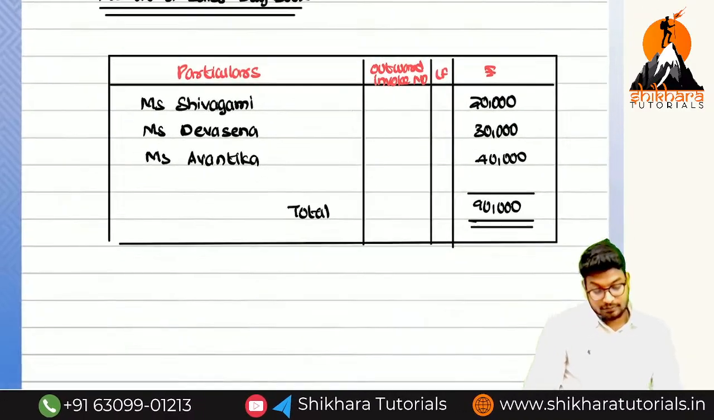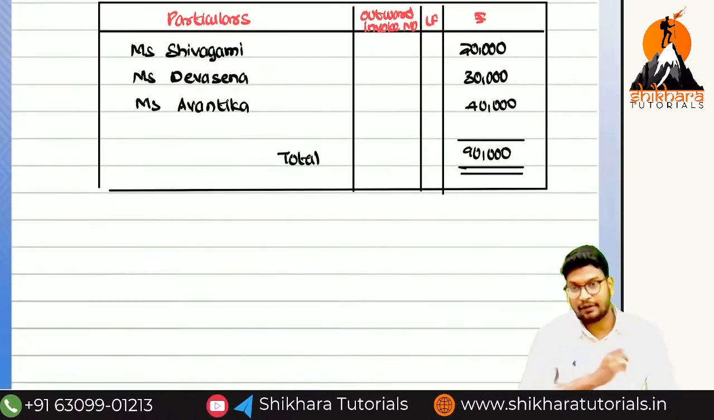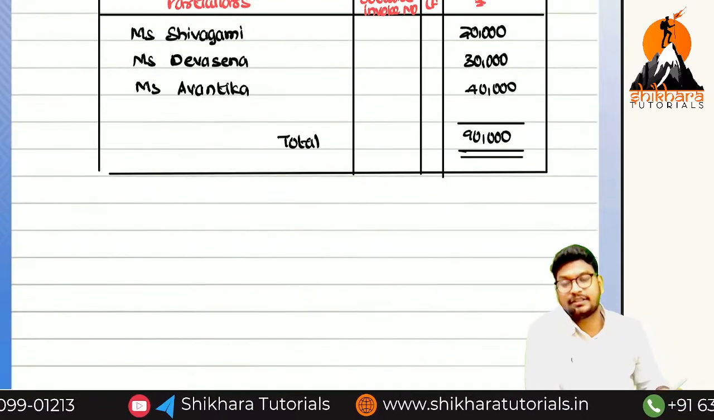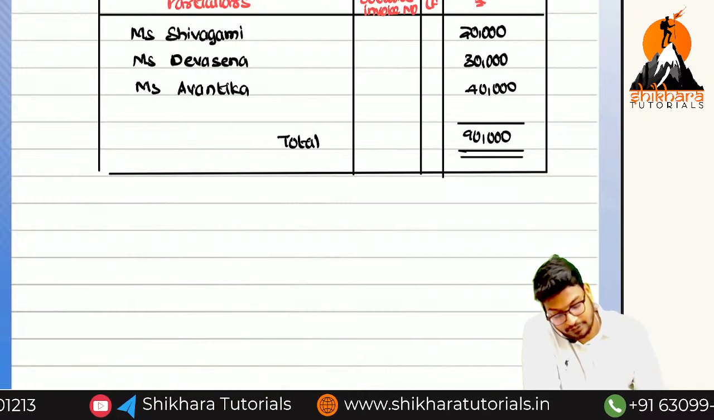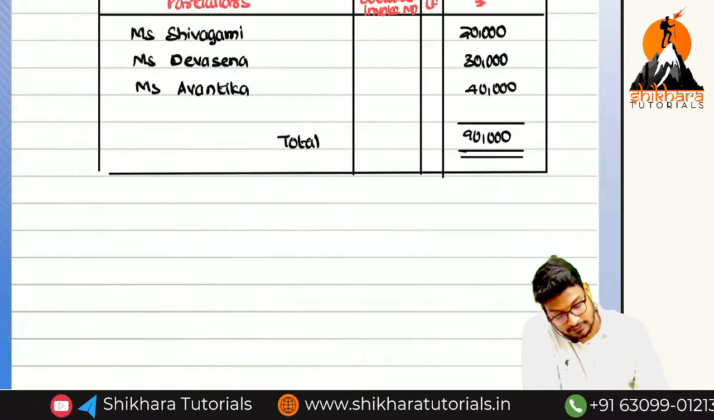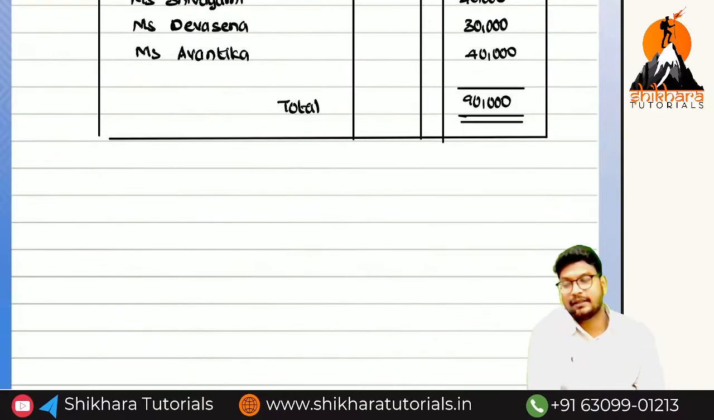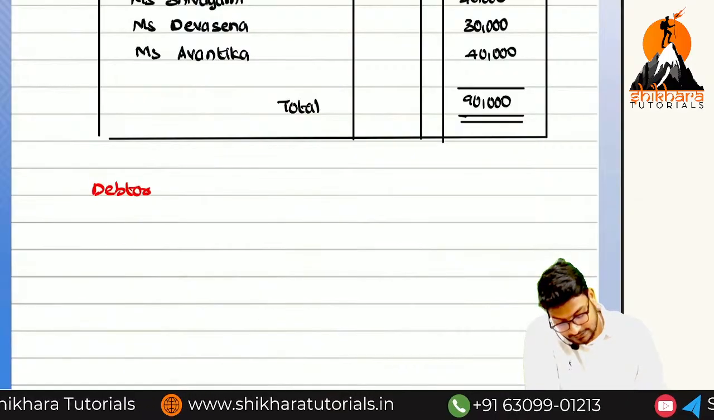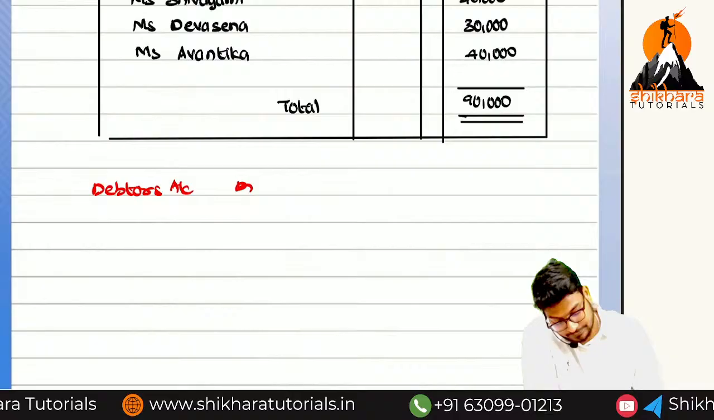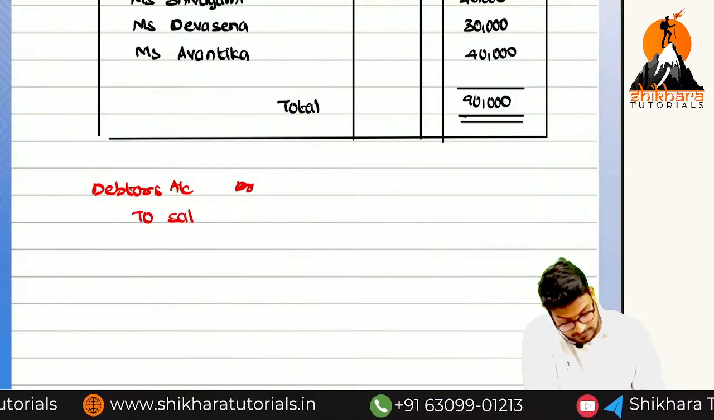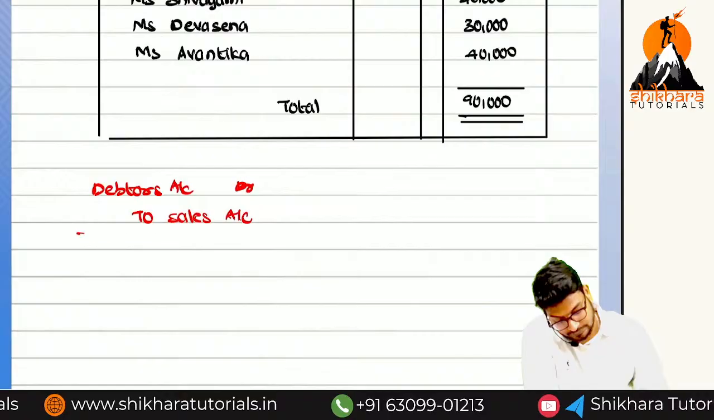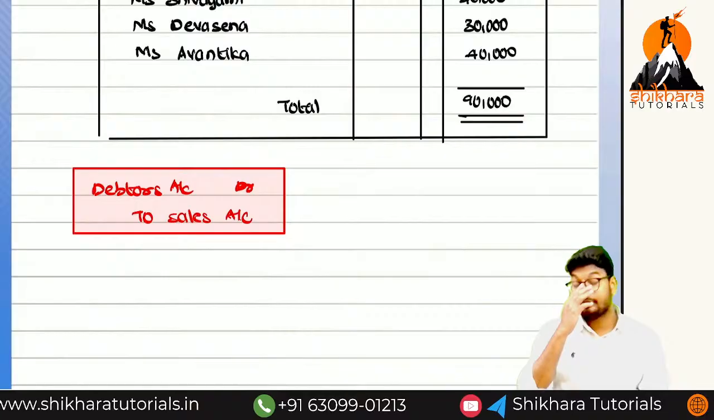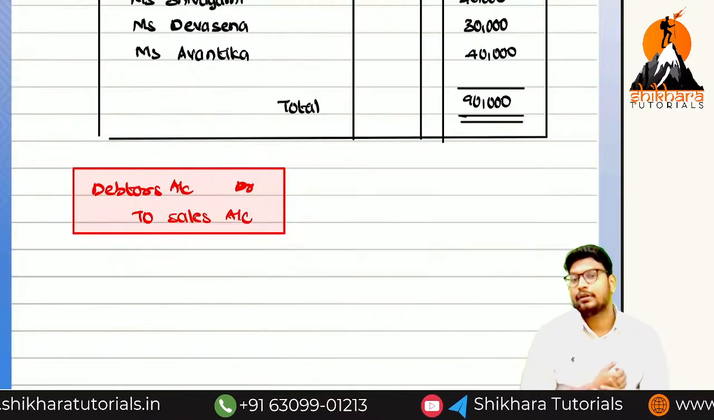Okay, now what is the journal entry we have to pass? For example, if you are not recording the sales book, which entry we have to pass? We have to pass the entry called debtors or creditors? Debtors. So the entry is debtors account debited to sales account. How many entries we need to pass? 3 entries. But here, do we need to pass any entry or no need? No need to pass the entry.